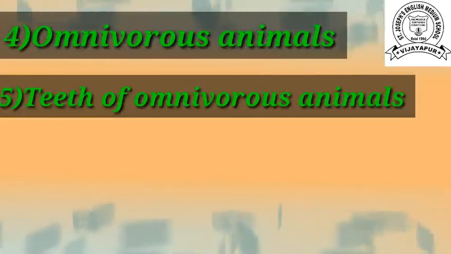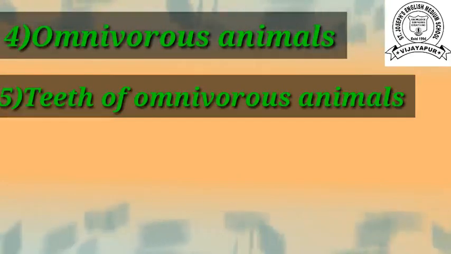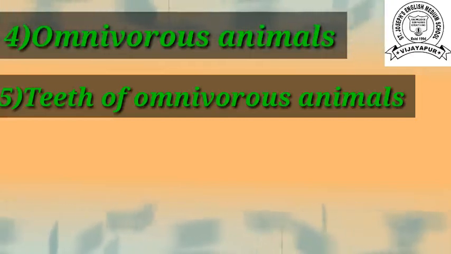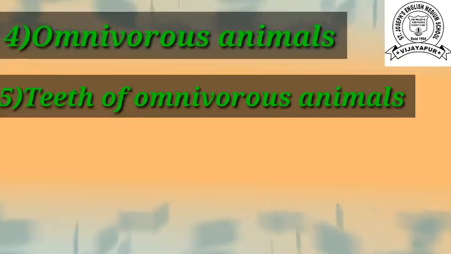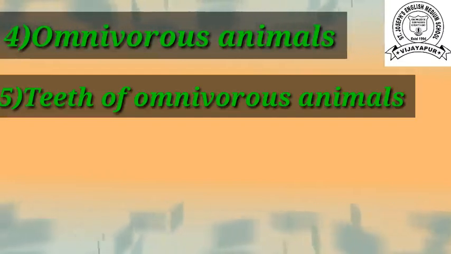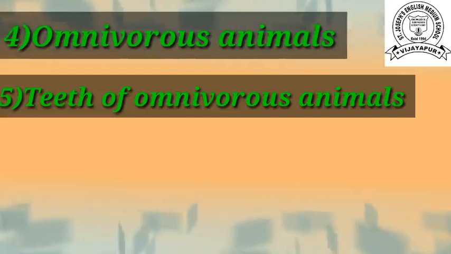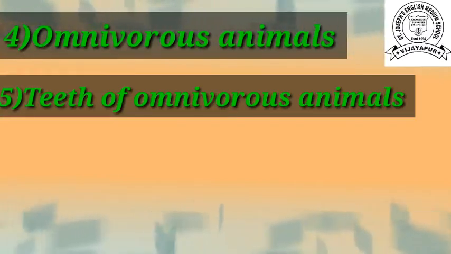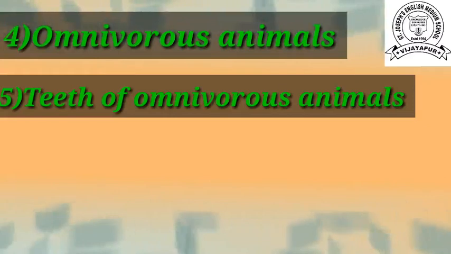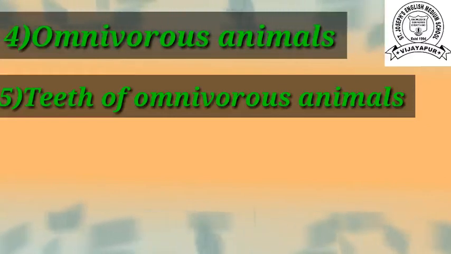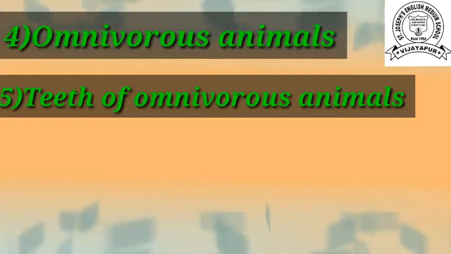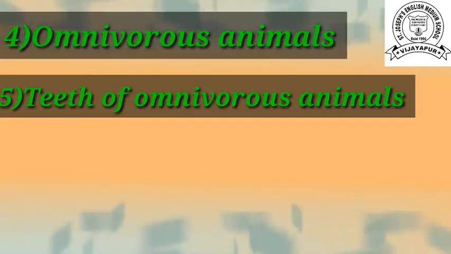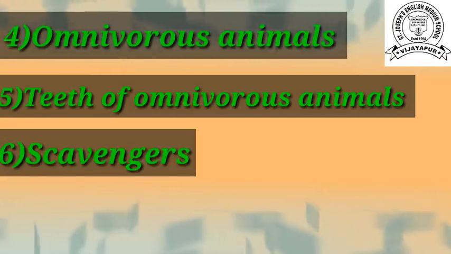Then after that, we learned about the teeth of omnivorous animals. These animals have canine, incisors, premolars and molars because they can eat both, means plant and flesh also. Then I showed the human being's teeth. In human beings, we have 20 milk teeth and 32 permanent teeth.